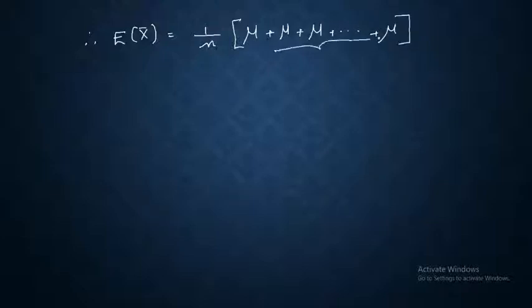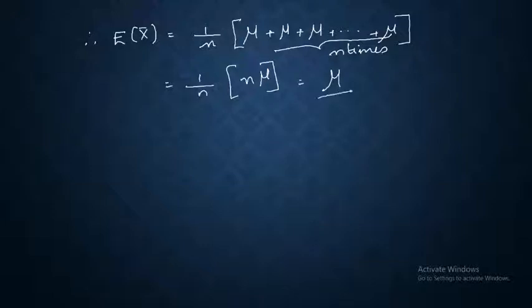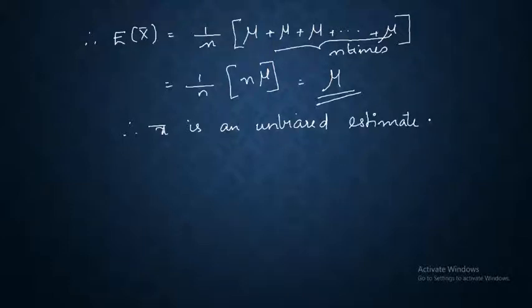Now, how many times does this mu occur? N times. So what is your answer? 1 by n into n mu, which is equal to mu. Therefore you can say that x bar is an unbiased estimate of mu.